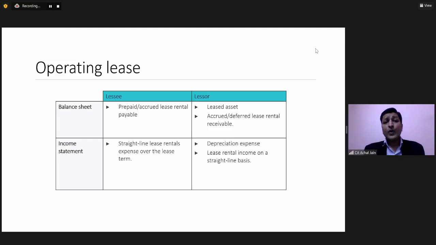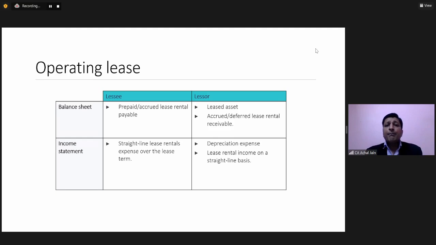Secondly, over the period of the lease, as and when lessee will pay lease rent to the lessor, so lessor will receive the lease rent. So for lessor, it will be a lease income as compared to what the lessee is doing as a lease expense.